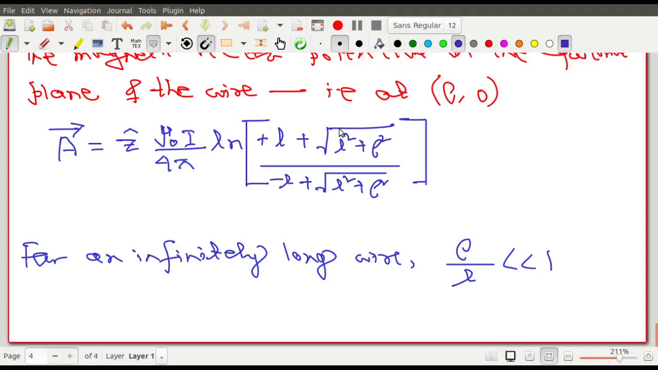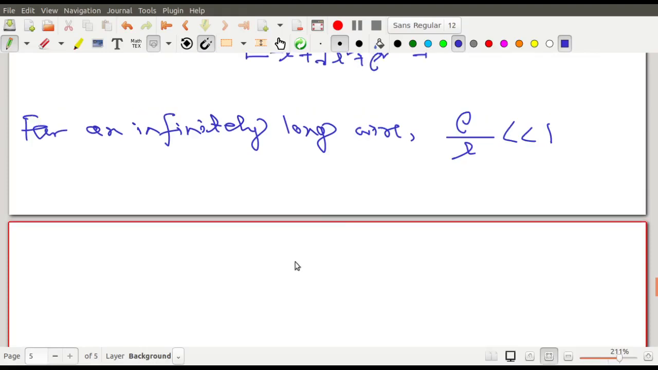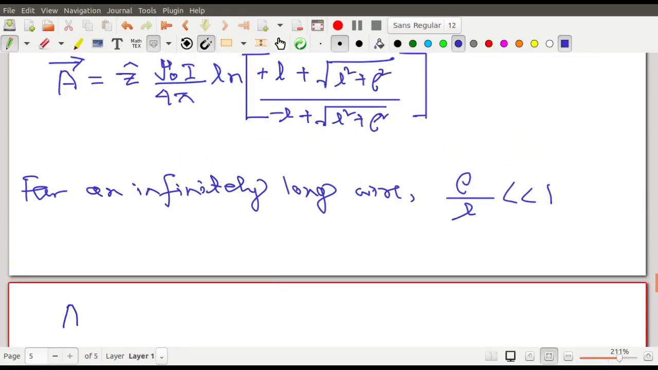So let us use it over here and have a binomial expansion. So, using this we will do a binomial expansion. So A vector is equal to z cap mu 0 I by 4 pi.